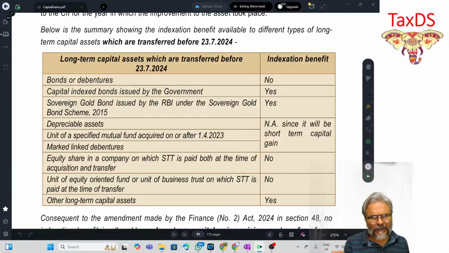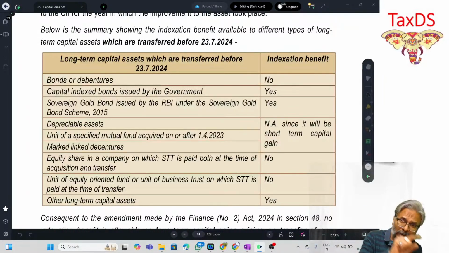Why no indexation? Because I just told you that here the computation will take place under section 112A, and the fact that the computation has to be undertaken under 112A, the benefit of indexation is not available. I hope that all of you are clear with this one.